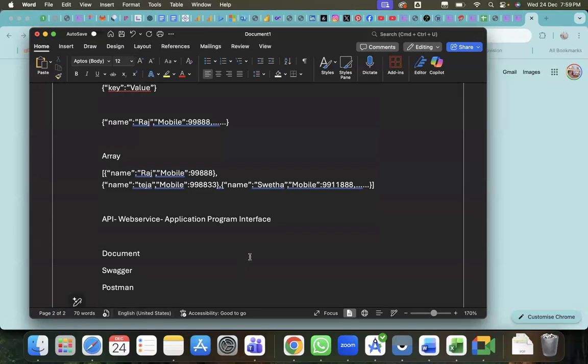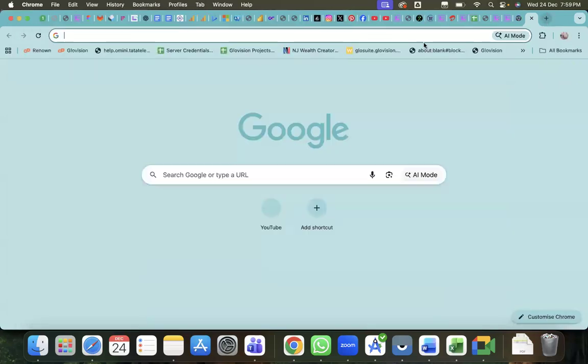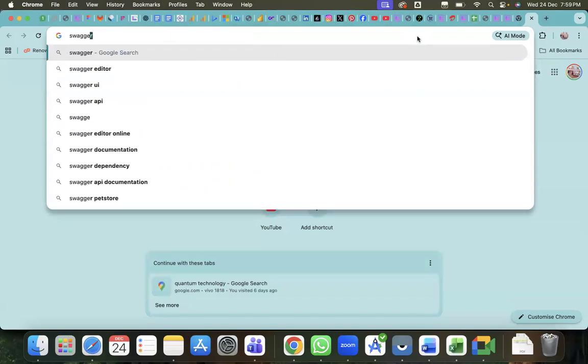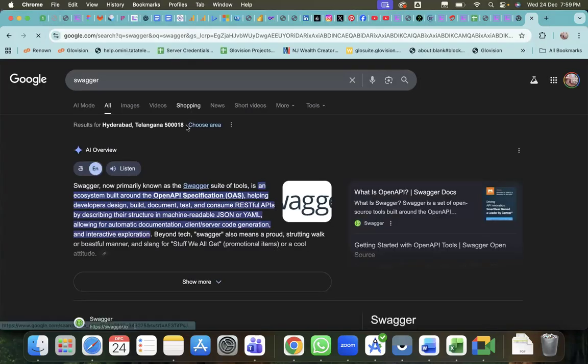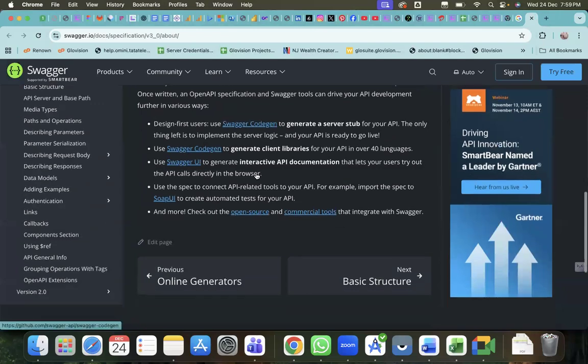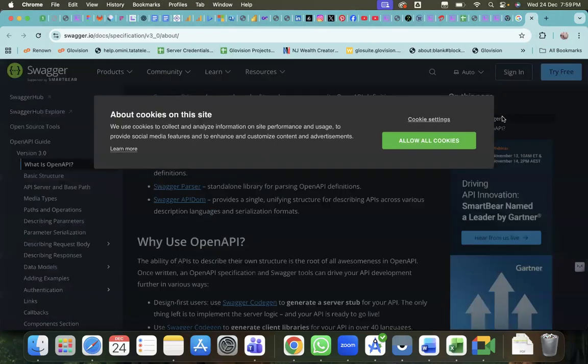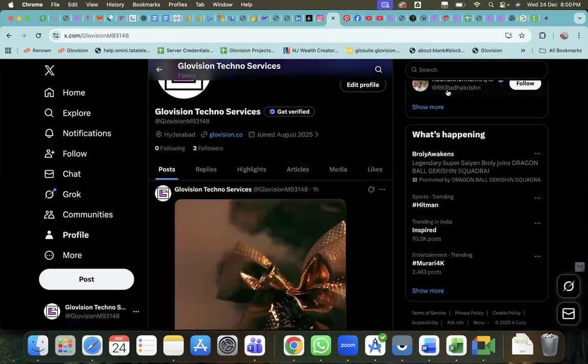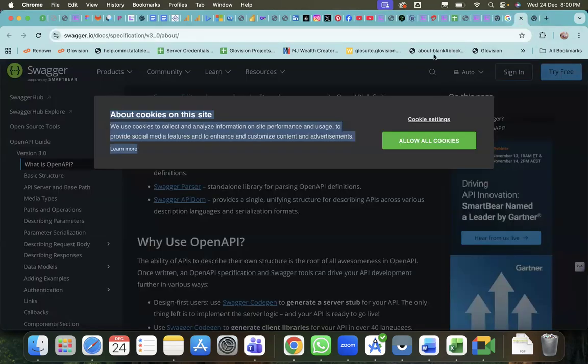Like Swagger. Swagger is one of the tools. It will be tightly coupled to the application, only one application, so it cannot be accessed by other projects. Here we can check the APIs and see how they work. That is the first one.